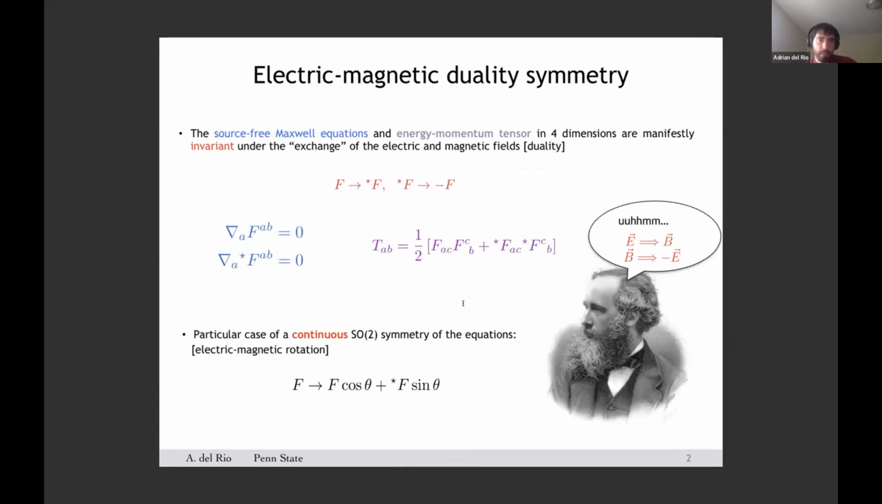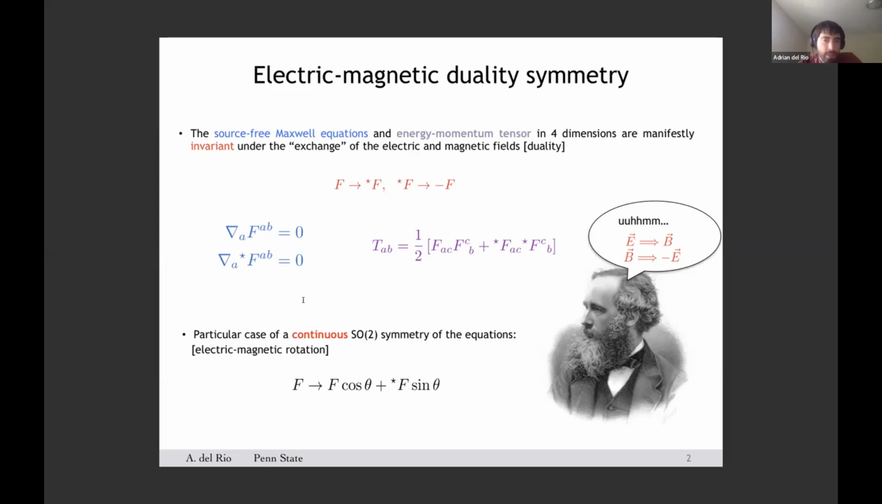So as you probably know, it is a simple exercise to check that if you take source-free Maxwell equations in the absence of any electric charge or current, and if you also take the stress energy tensor of the theory, all of these equations remain manifestly invariant under the exchange of the electromagnetic fields. This is what is known as a duality transformation in the literature. This is a discrete symmetry of these equations.